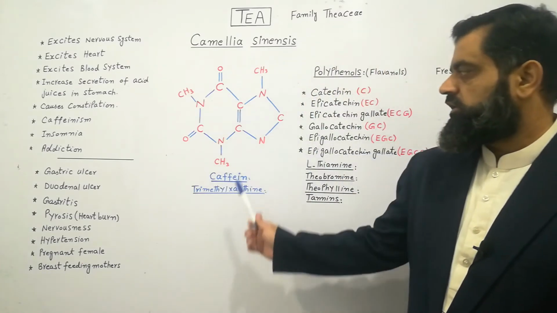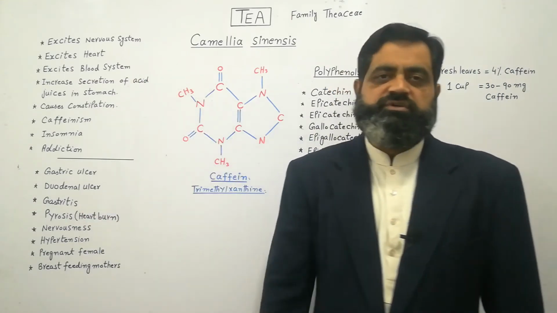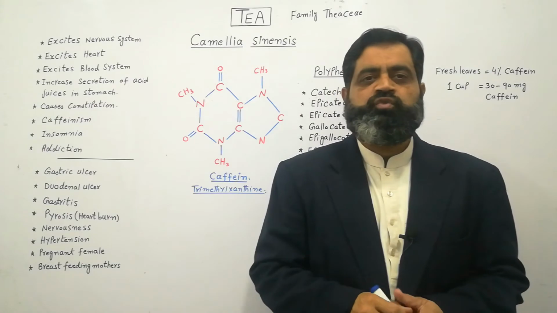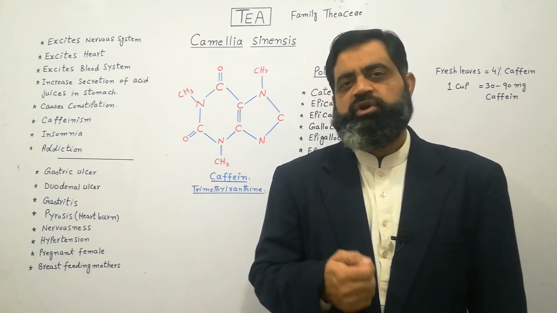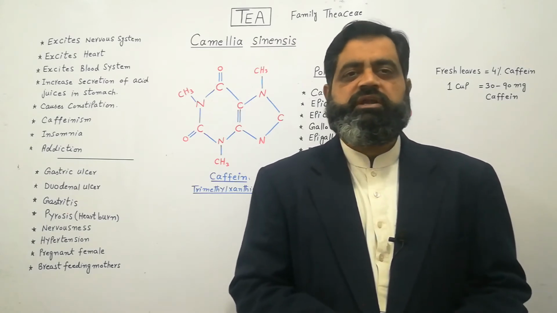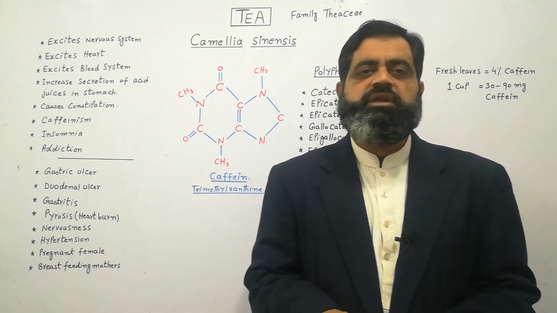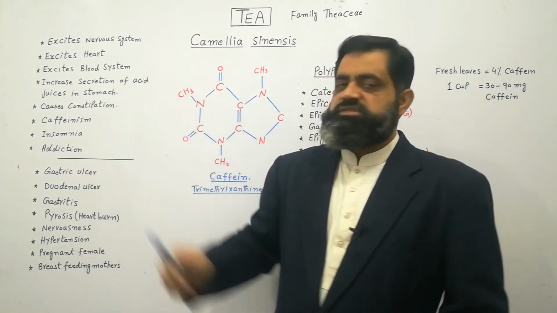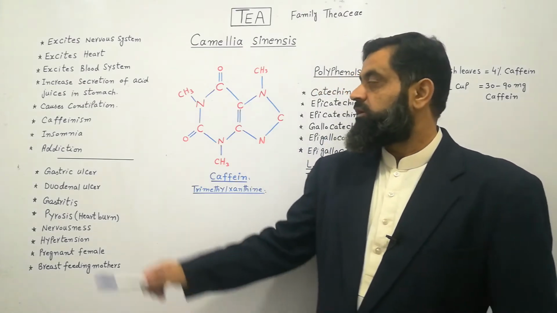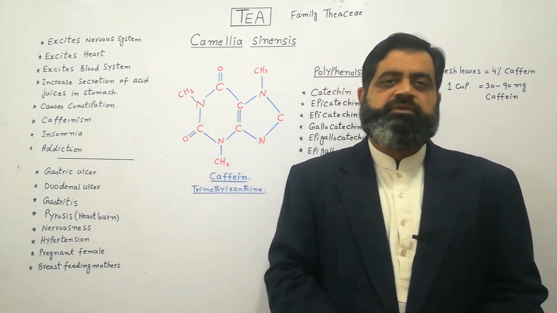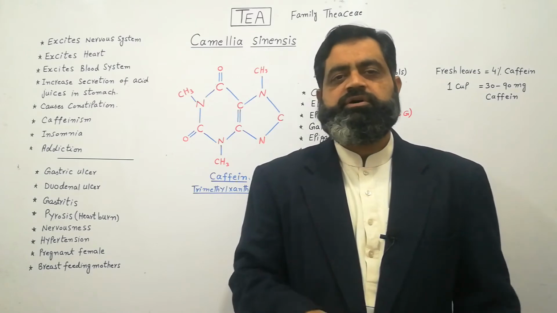First of all, the components in the tea, especially the caffeine, excite our nervous system. If you want to study or concentrate on a subject, a cup of tea in the morning or any time can excite your neurons and nervous system, and you can perform better, and your thinking power and working ability increase. It also excites the heart and increases heartbeat and blood pressure. Tea also excites the blood system, through which the circulation of blood is improved towards the brain and different parts of our body.